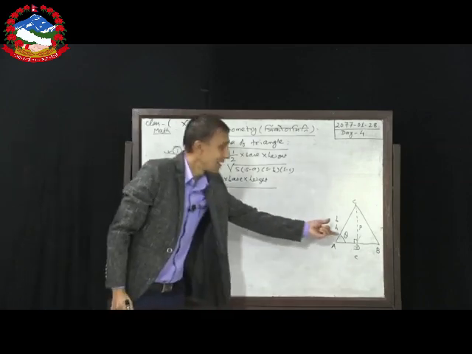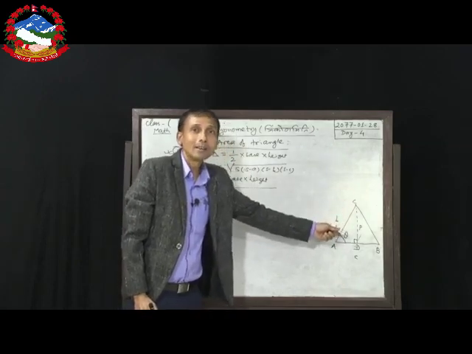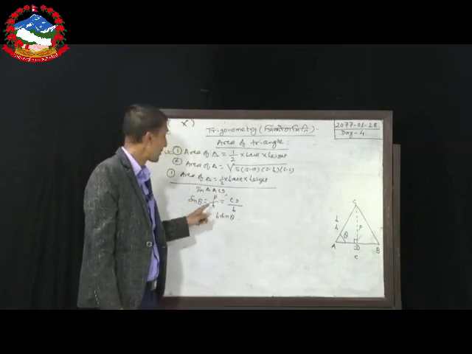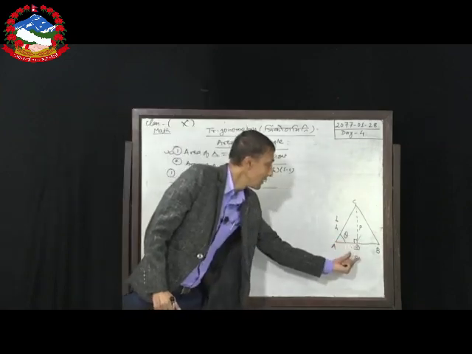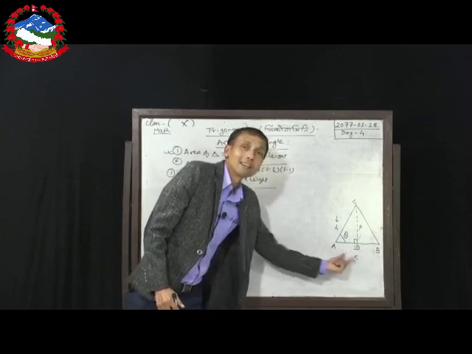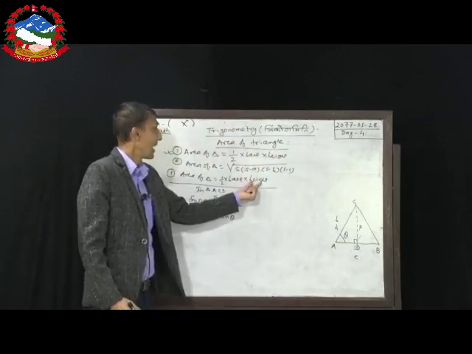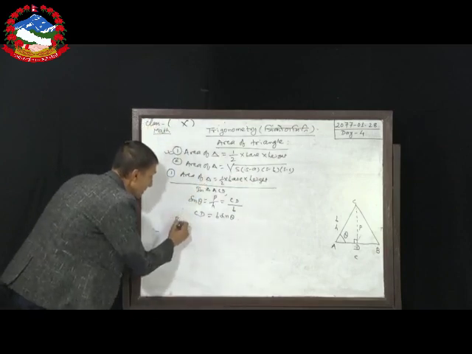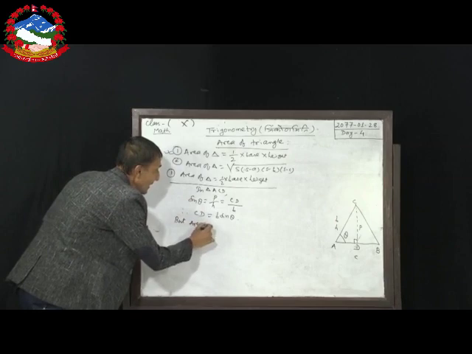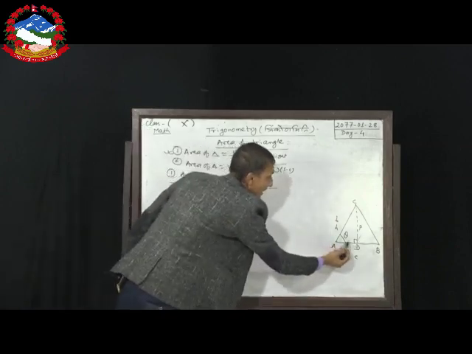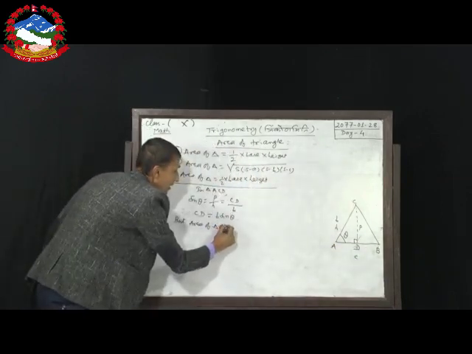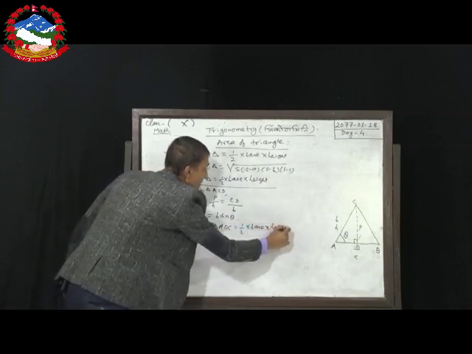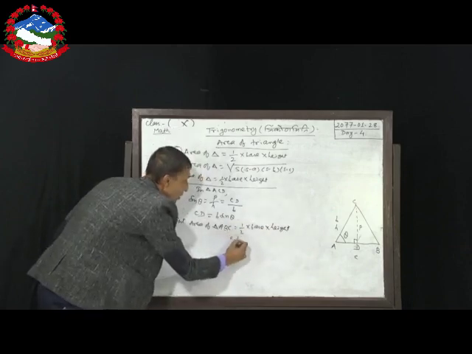So, at the beginning the height was not given, but now we have found the height, CD. Using this height and the already given base, we can find the area of the triangle. So, let me derive it. We know that the area of triangle ABC is equal to 1 by 2 base into height, which is equal to 1 by 2.